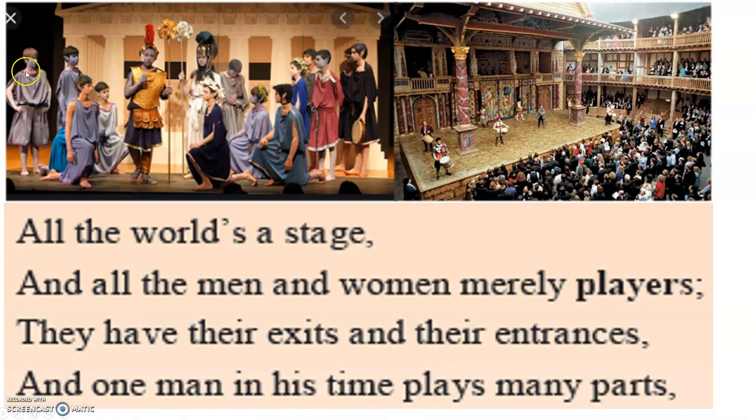So the world is a stage, you can see here. In those times, children, they used to have stages like this, open stage. You can see the audience all sitting there, the balcony there and all. Now, William Shakespeare is comparing the world to a stage, right? And all the men and women merely players. So they are all players, means they are playing their part. Here we are talking about players, means they are actors. And they have their exits and entrances. So you know that when you are on the stage, there is one place where you will enter and one place you will exit, right?